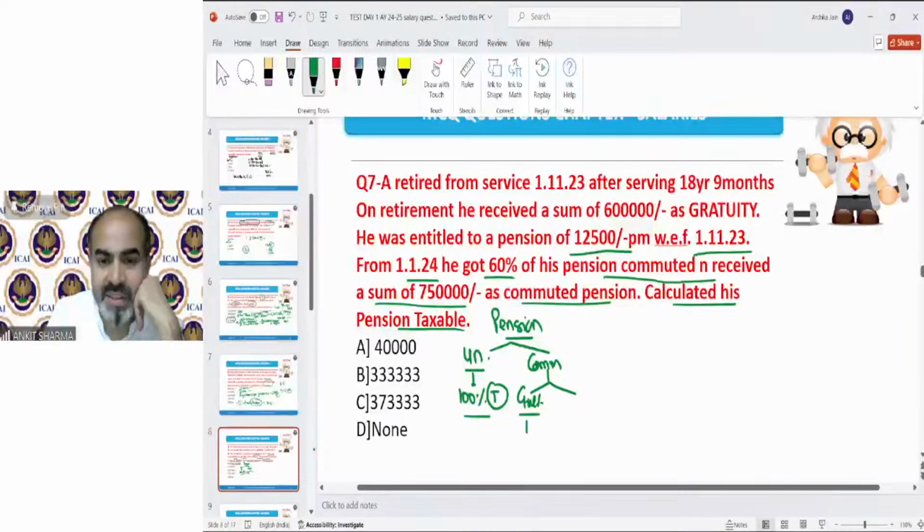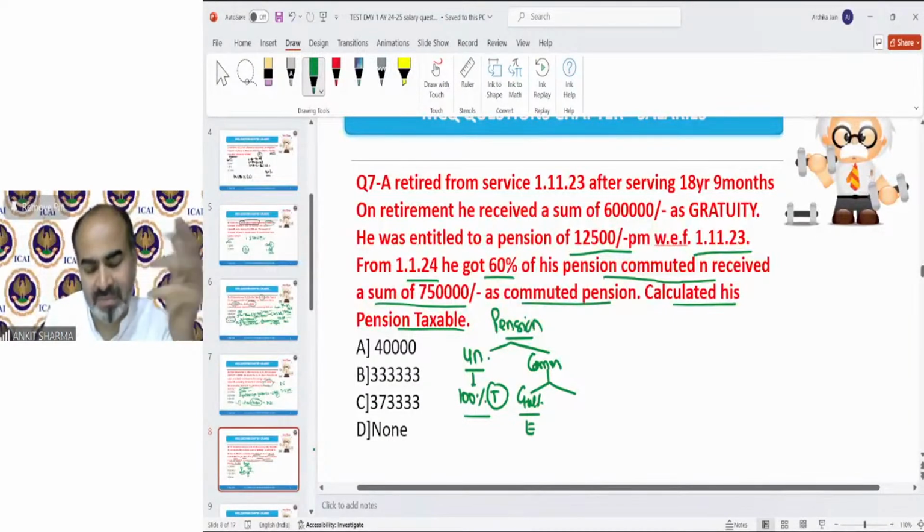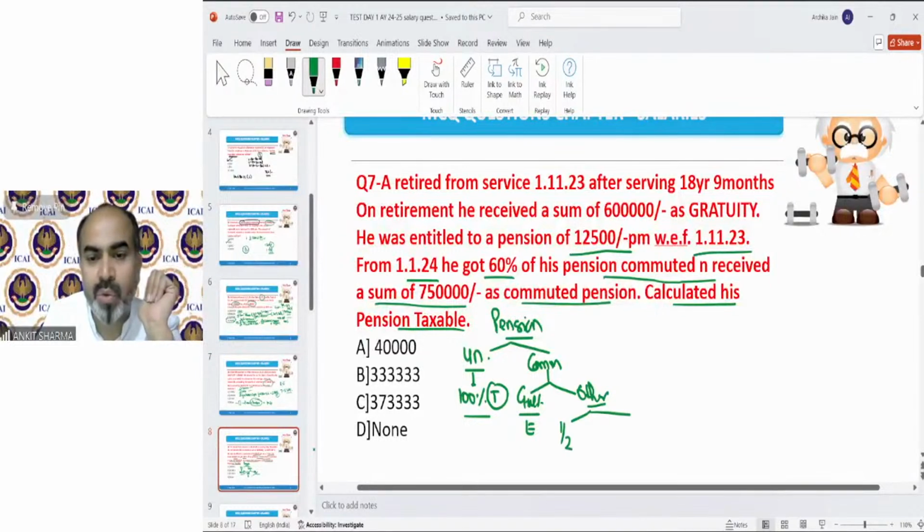If it is commuted, then either you will be a government employee, for those it is exempted. Government, state, local authority, etc. And if you are other than government, the provision says the exemption will be 1/2 into the whole commuted value of pension, in short, or 1/3 into the whole commuted value of pension. Okay?